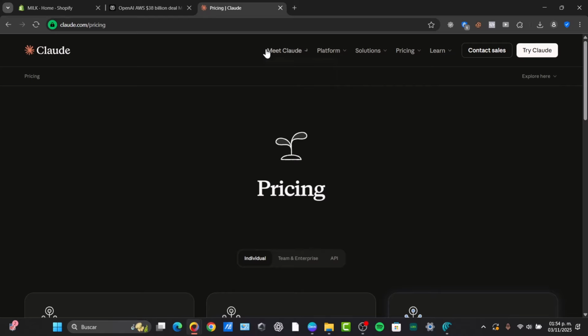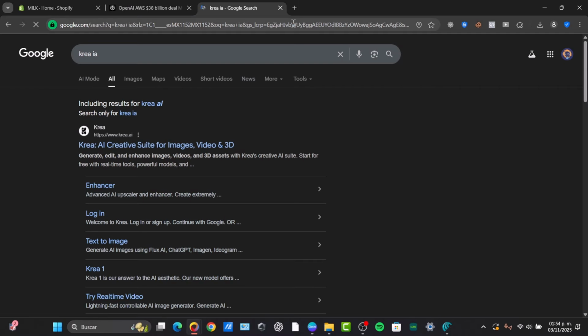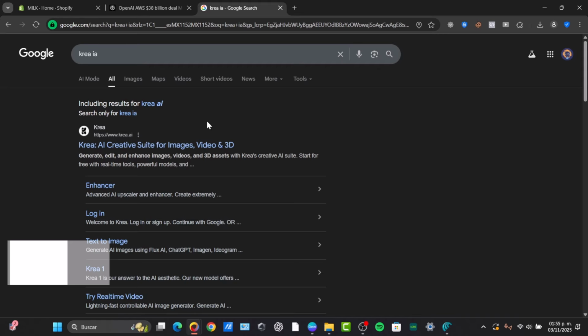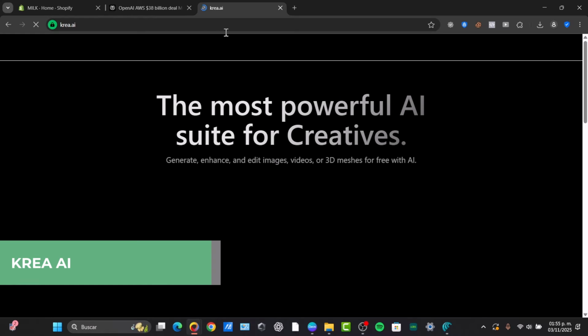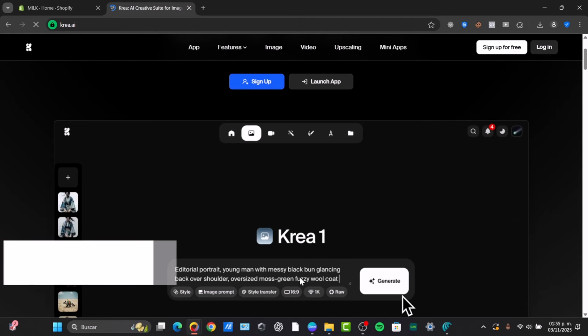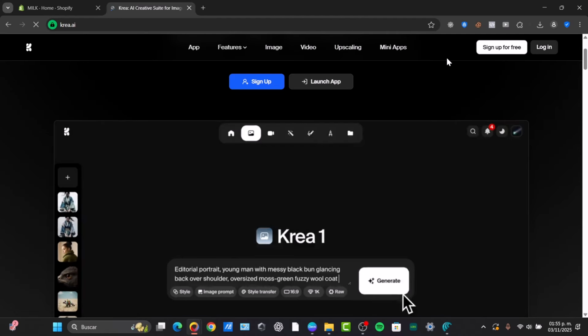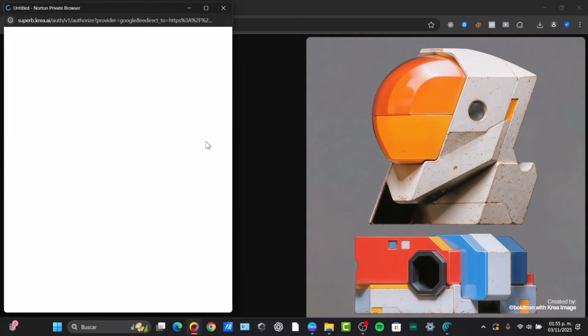The third tool, for example, is Krea AI. Now Krea AI is one of the most graded tools for visuals. I'm going to show you a really free element that can help you with generation. For this, what I need to do is start by signing up directly on Krea.